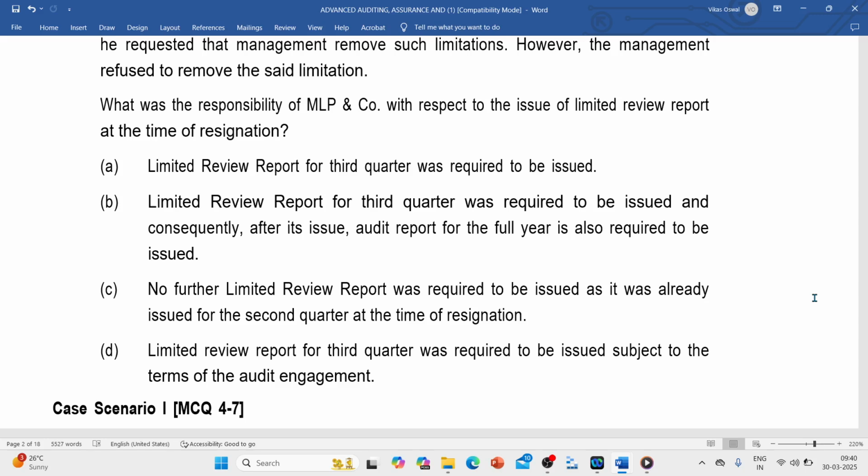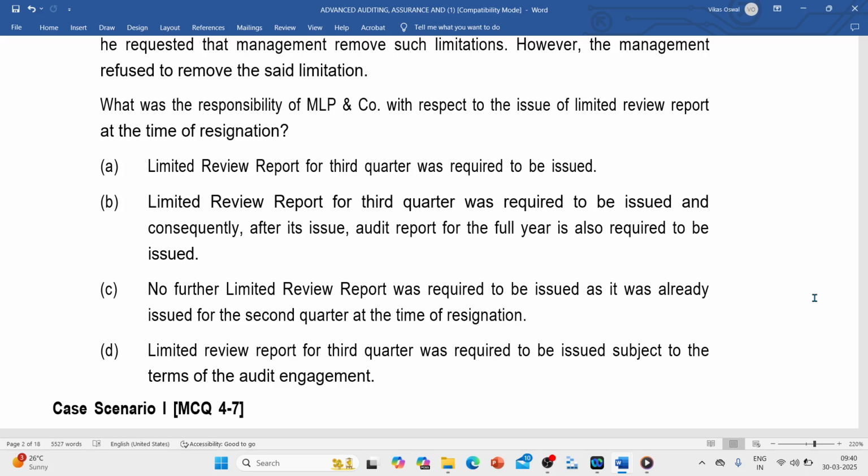So C is completely ruled out. Now you have to choose between A, B, and D. A says you just issue the limited review report for the third quarter. B says you issue the limited review report for the third quarter plus you also issue an audit report for the full year. And D says the limited review report for the third quarter is to be issued subject to the terms of the audit engagement.